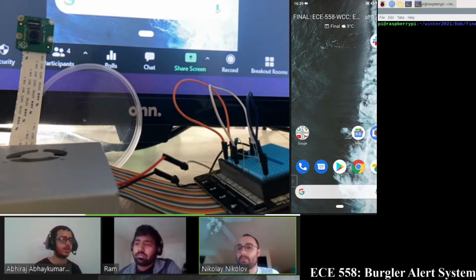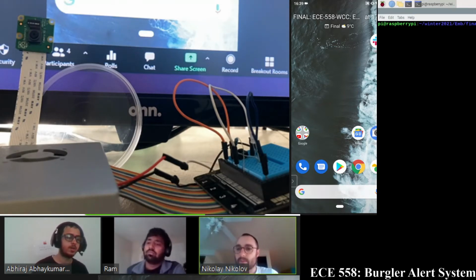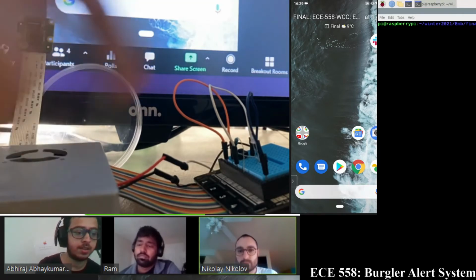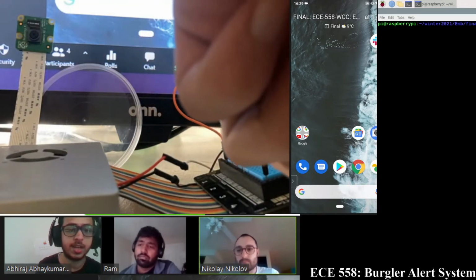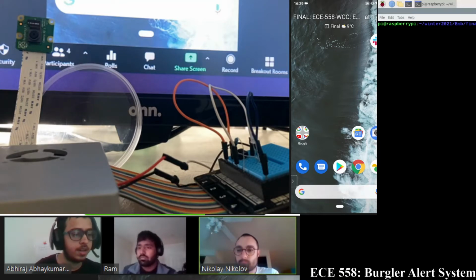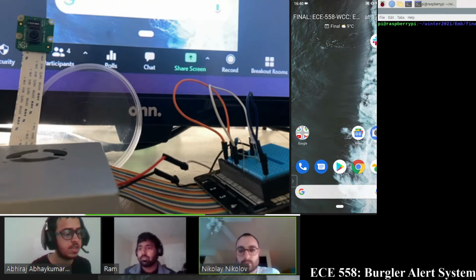Abby? Okay, hi, I'm Abhiraj. What we are doing here is there is a Raspberry Pi and an Explorer hat. We are using the RPi camera version 2 for getting video images, and on the Explorer hat we are giving a button input which acts as a doorbell and an LED to indicate if the door is open or closed. So I'll start running the script.